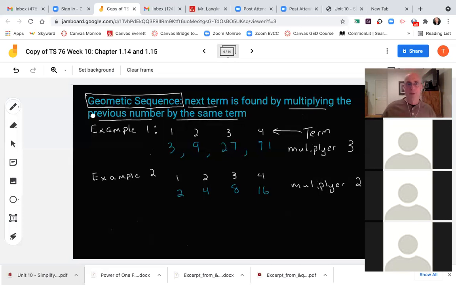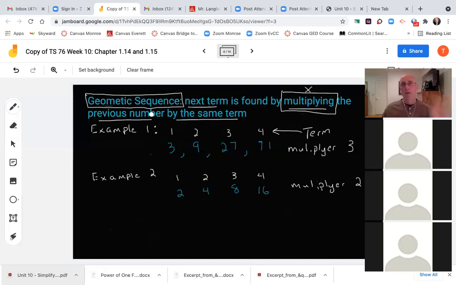So here we go, back into this. Here's the sequence. A geometric sequence is where the next term is defined by multiplying. So in your notes, you see how I'm drawing a box around the word multiplying? Of course, that's times. That's the key difference.